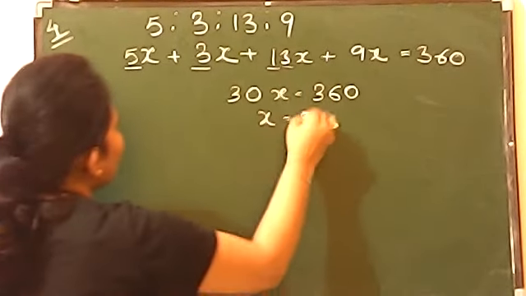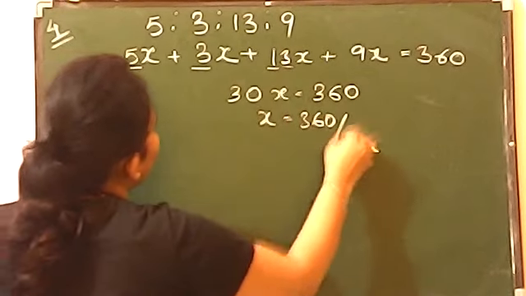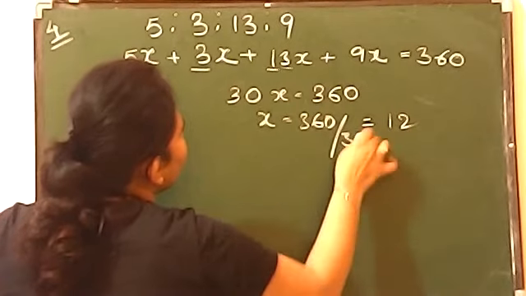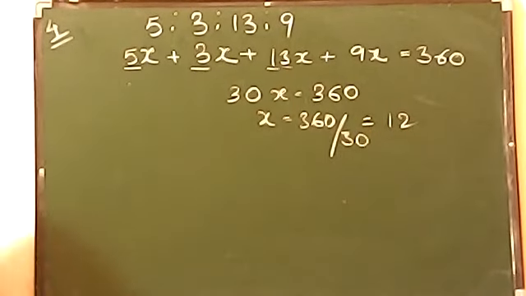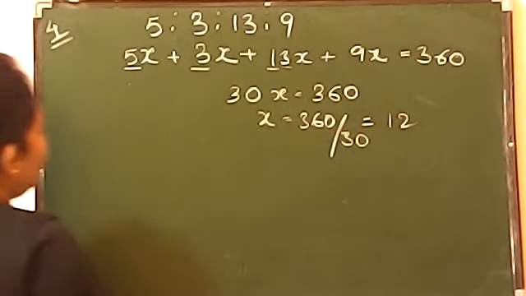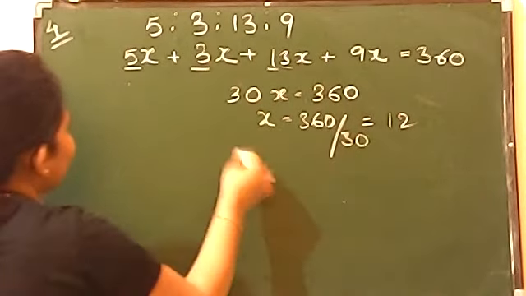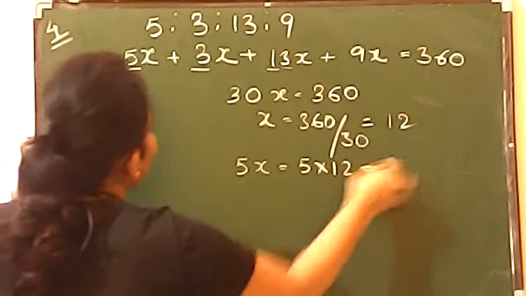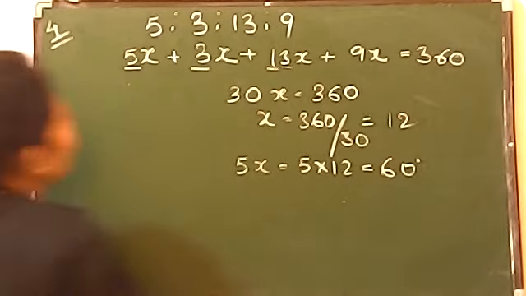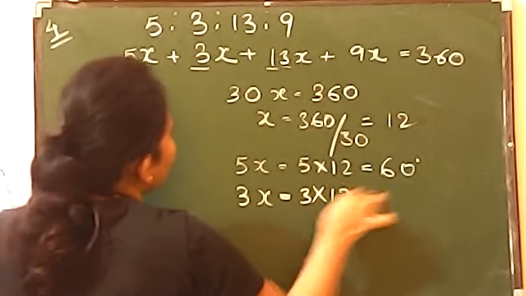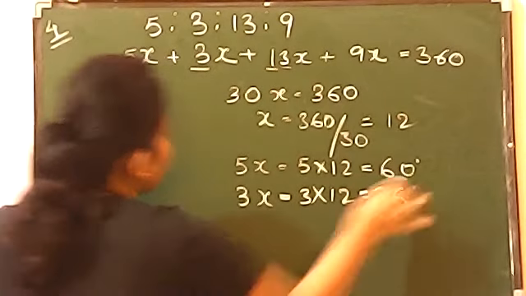So the x value will be 360 divided by 30, which will give you 12. The zero will get cancelled, so it will give you only 12. So the value of x will be 12 now. Now you want all these angles. The first angle is 5x, means 5 into 12, which will give us 60 degree. The second angle is 3x, which is 3 into 12, which will give you 36.